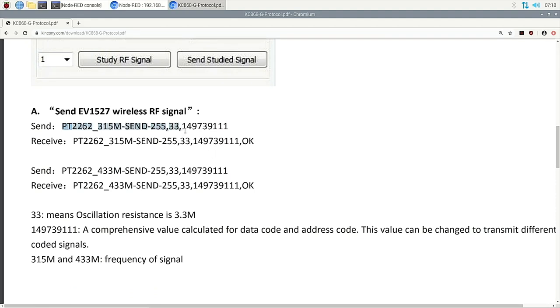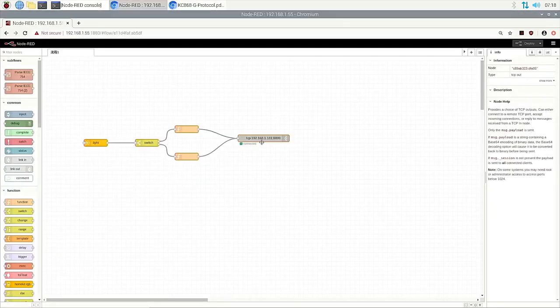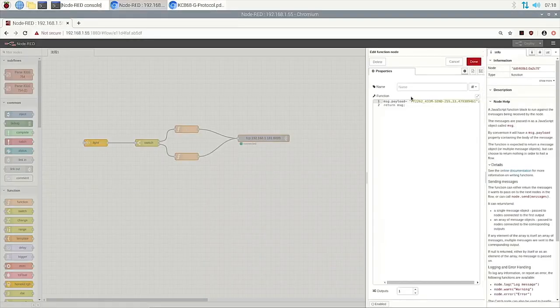So we can copy this to our Node-RED. You can double click, and then you can see I have already copied it to this position. The last two numbers are 6 and 1.